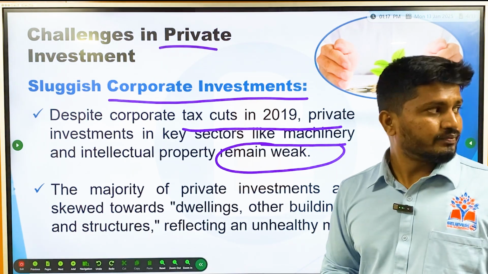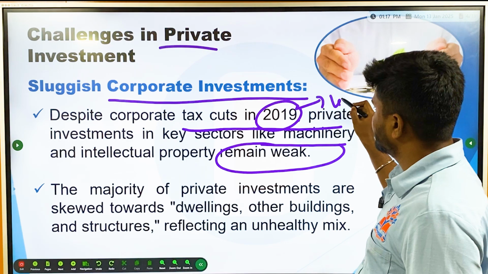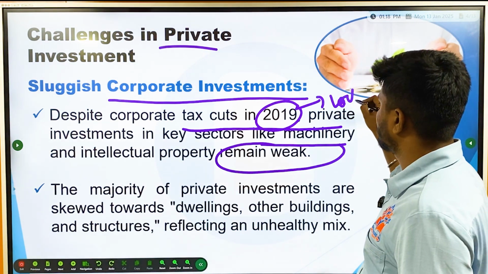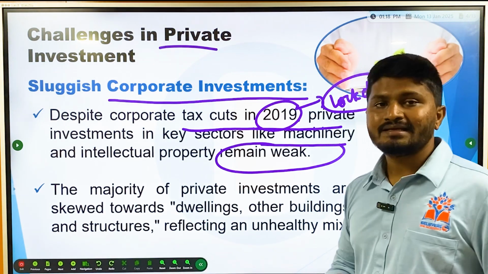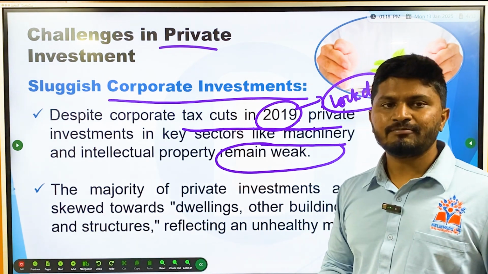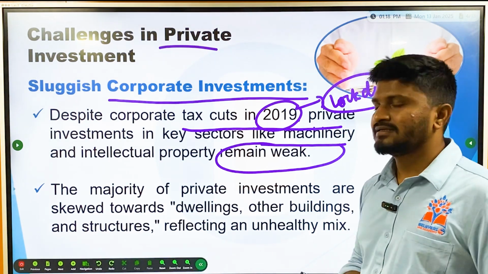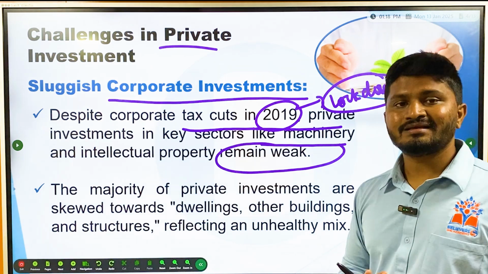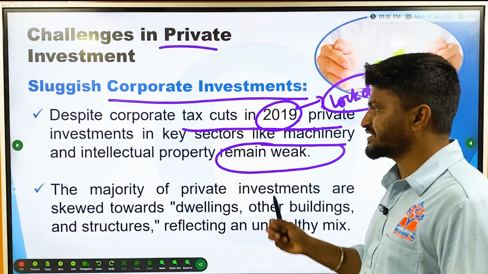After 2019 there was a significant event, the lockdown due to COVID-19. There were corporate tax cuts so that industries and private players can come and invest in India in important sectors. But post 2019 the trend is that private investment is there, but the investment is less in key sectors such as machinery and